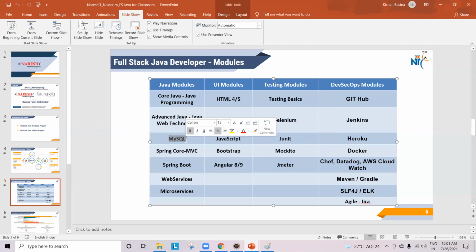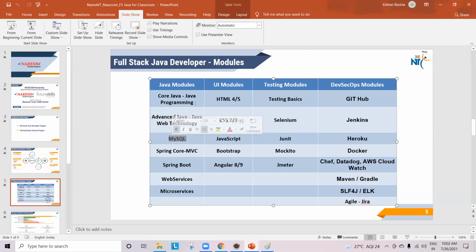JDBC means Java Database Connectivity. I told you, right? So whenever you are connecting your Java program to the database, you need to have an idea about queries, MySQL queries. So by the end of this core Java only, if you have already completed this MySQL, then advanced will be easy. I hope you're understanding me, right?